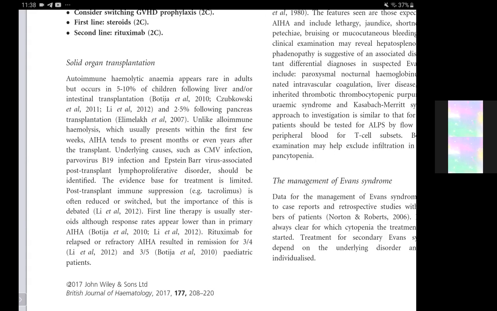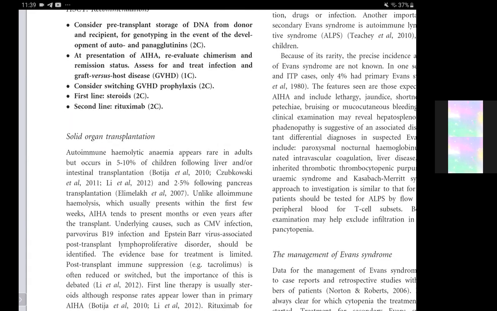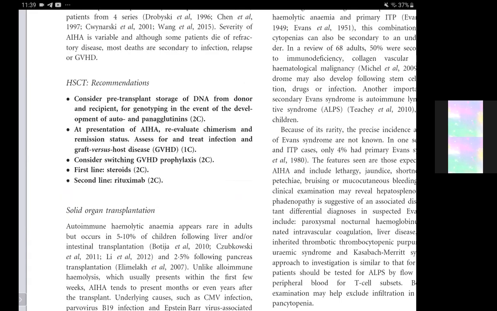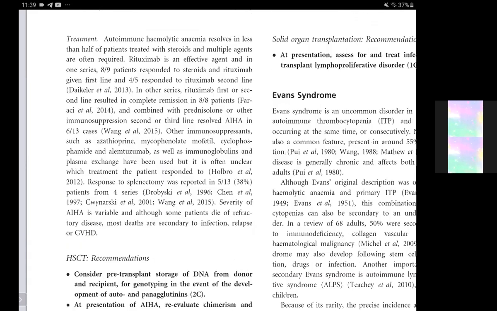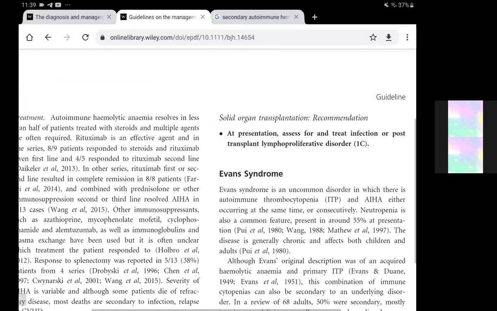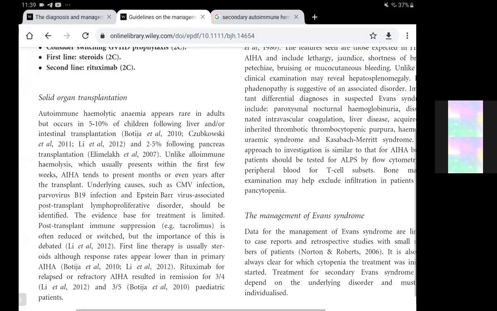Unlike alloimmune hemolysis, which usually presents within the first few weeks, autoimmune hemolytic anemia tends to present months or even years after the transplant. This is the same as for hematopoietic stem cell transplant, but there it was at least about 3 to 10 months. So with solid organ transplantation, it can occur even up to years after the transplant.